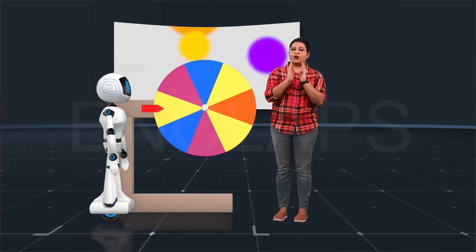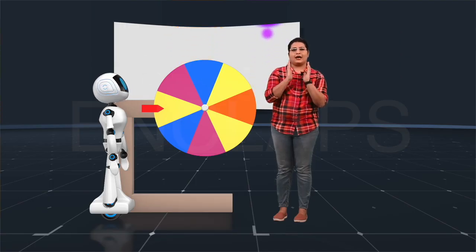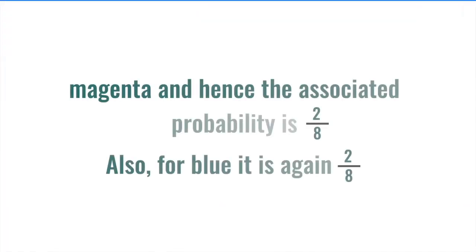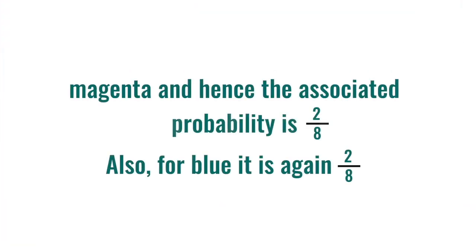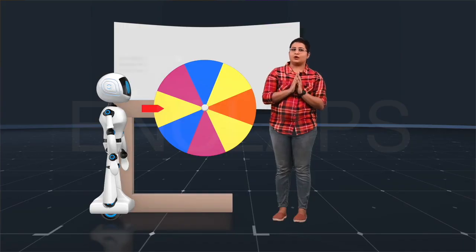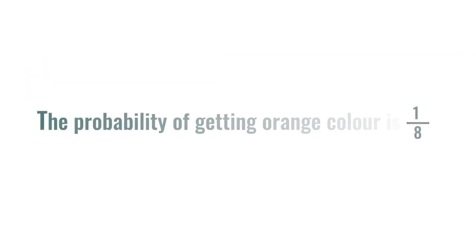Similarly, 2 out of 8 parts are magenta and hence the probability to get magenta color is 2/8. Also, for blue, it is again 2/8 since 2 parts out of total 8 are blue. Only 1 out of 8 parts is orange in color. Hence, the probability of getting the orange color is 1/8.